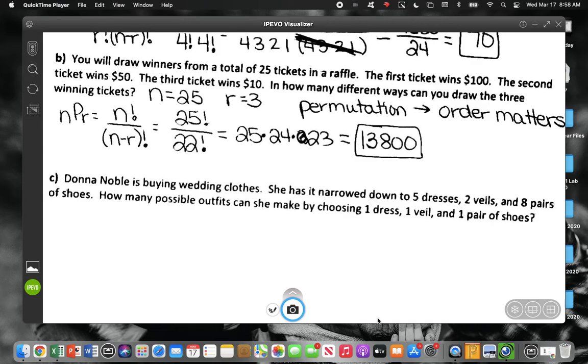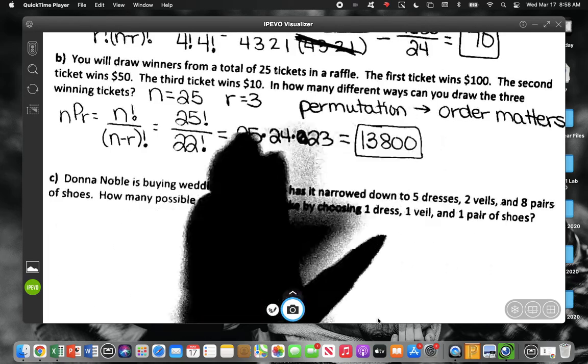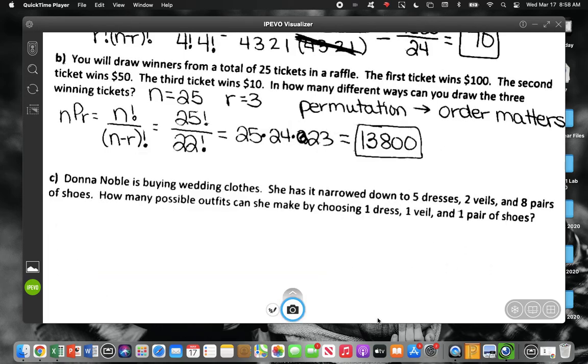On this one, how many options of dresses do I have? 5 dresses. How many veils? 2. How many pairs of shoes? 8.